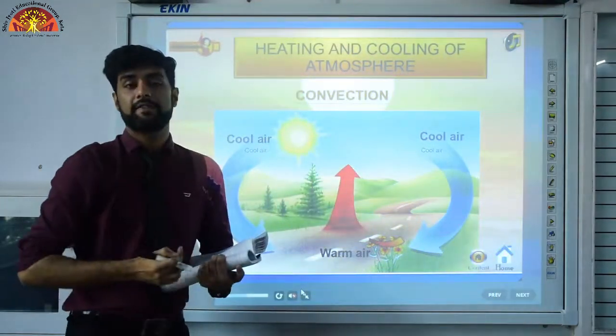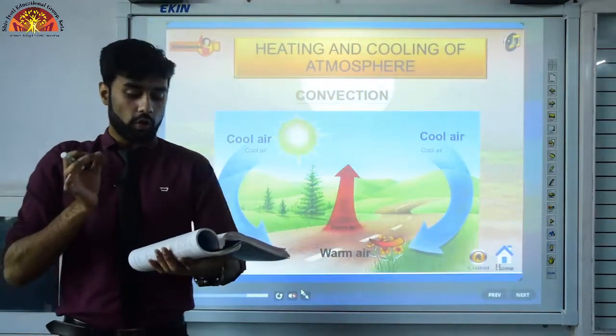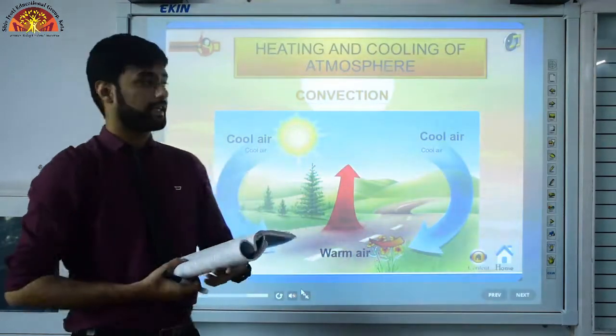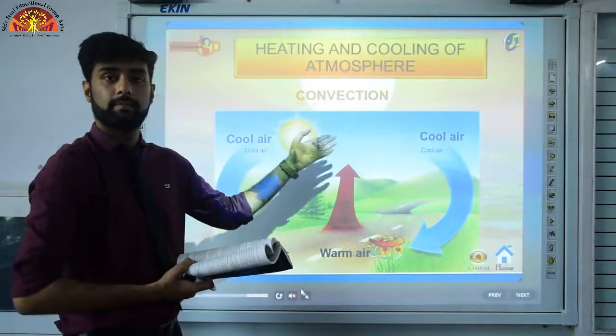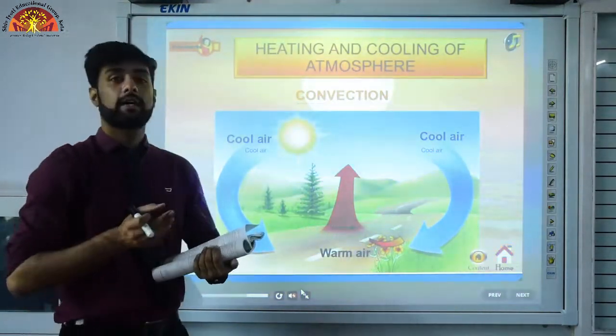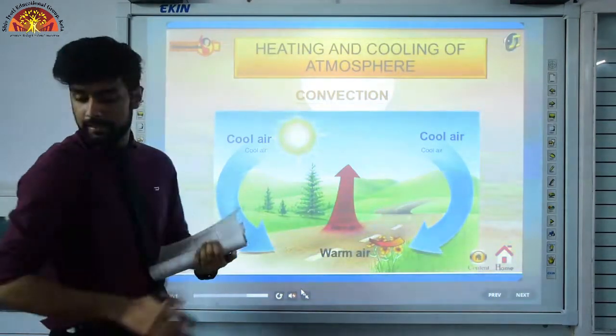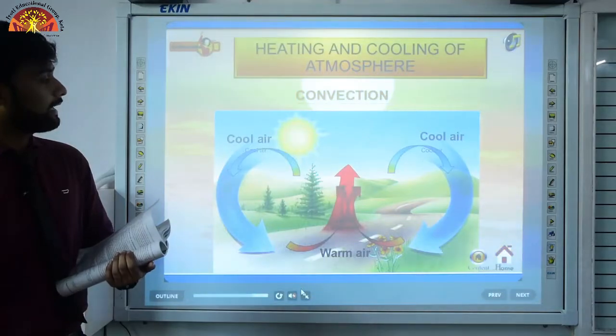Next process that we have is advection. What is advection, students? The transfer of heat through horizontal movement of air is called advection. Convection is vertical way of heating, advection is horizontal. What happens? You must have heard about land breeze and sea breeze in earlier classes, right? What happens? जब sunlight पड़ती है land पे, the land gets heated,